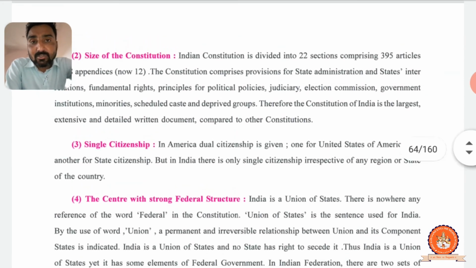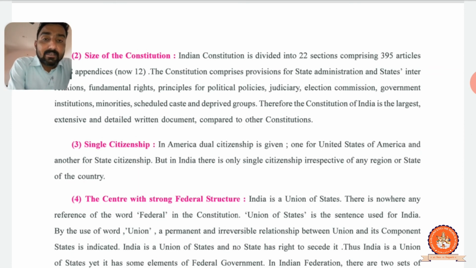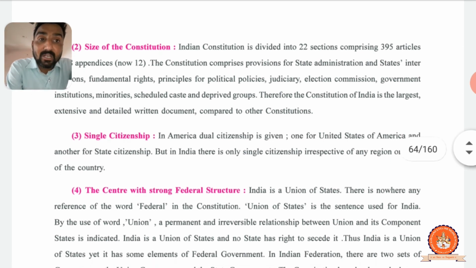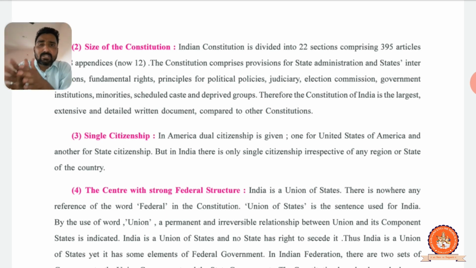Election commission, as you know, the election commission organizes the election, right? Any election, from village to PM, MP, state election, district election, taluka election, village election, panchayat election, any election which is organized by the election commission should follow rules and regulations from the constitution, which are already available in our constitution. They comprise these things also, how they organize elections, what rules and regulations, all these things are already available in our constitution.